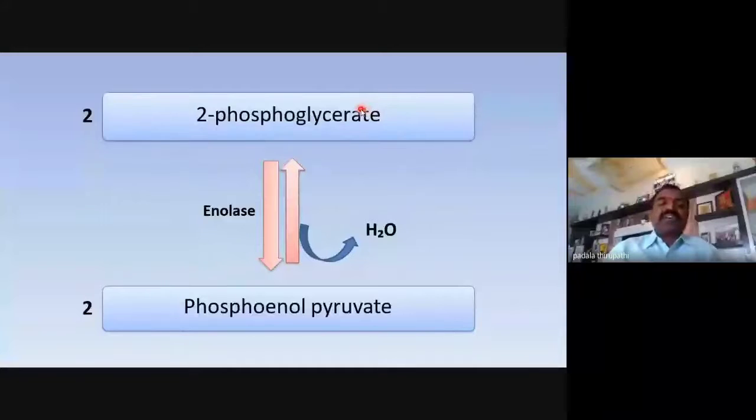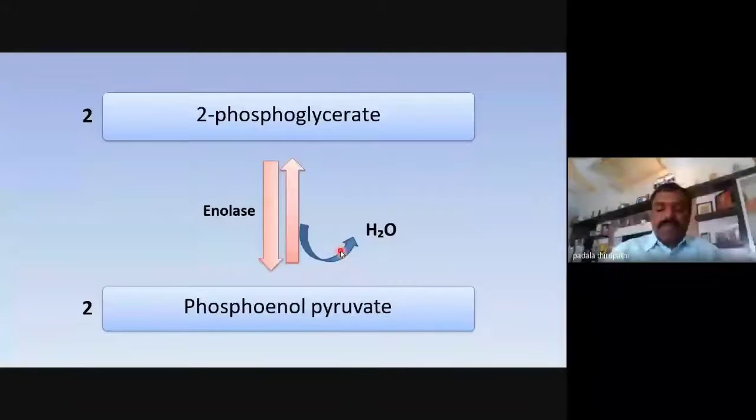So this we can call the dehydration step. In this dehydration step, the enolase enzyme is used. In the presence of enolase enzyme, 2-phosphoglycerate undergoes dehydration to produce 2 moles of PEP. PEP means phosphoenol pyruvate, phosphoenol pyruvic acid.